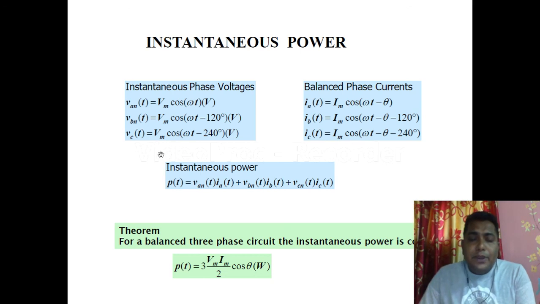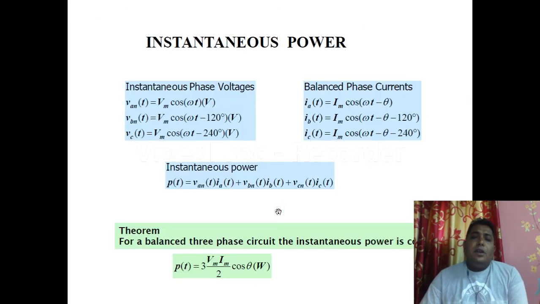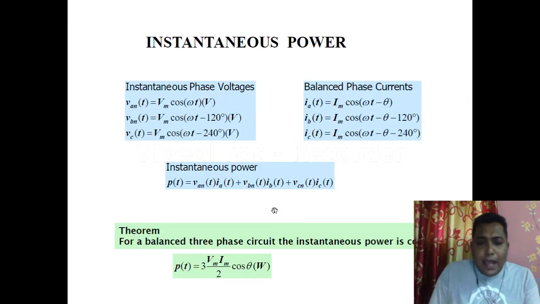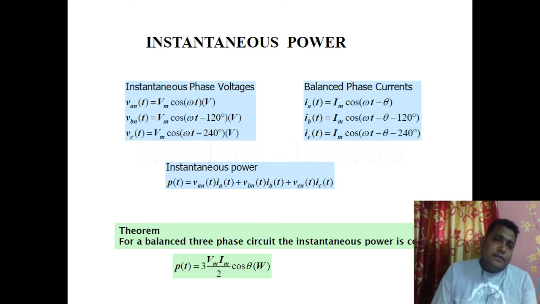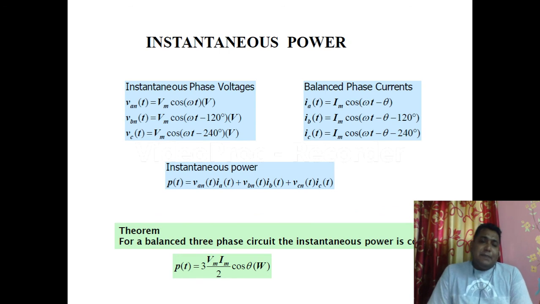Now if we multiply the voltage and current phase wise, we can find out the instantaneous power. This is the instantaneous power formula: PT is equal to A phase voltage into current, plus B phase voltage into current, plus C phase voltage into current. And for the average power of any three-phase system, the formula ultimately is given by PT is equal to 3 by 2, that is 1.5, Vm Im cos theta. This is the active power formula for any three-phase line.